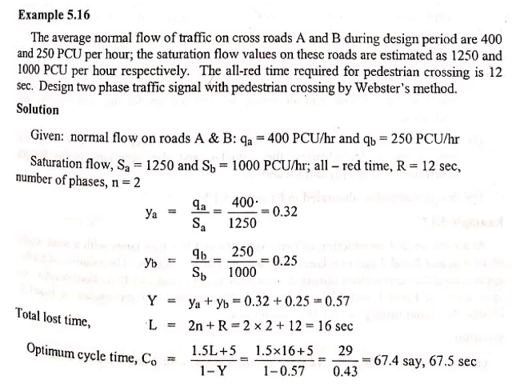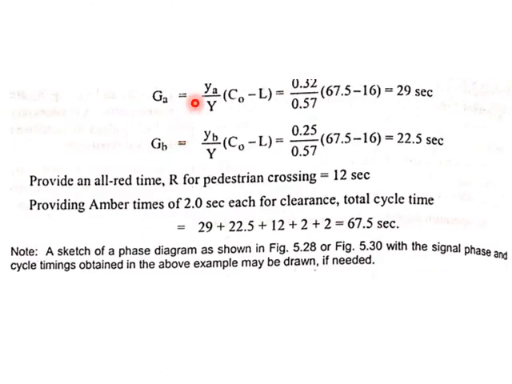In this problem, the necessary details are given. That is, you have Q for roads A and B, you have S values, you have the capital R value and number of phases N. So you can find out y1, y2, then you have capital Y, you have the equation for capital L, you have the final equation for optimum cycle time, which is C0, and you obtain the value of C0. Then you have to find out G1 and G2 separately.